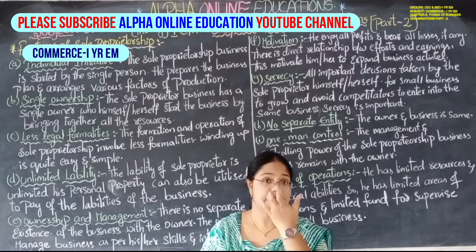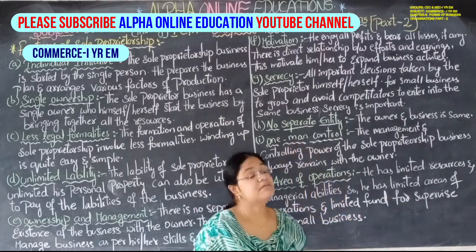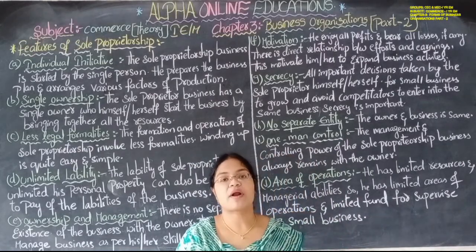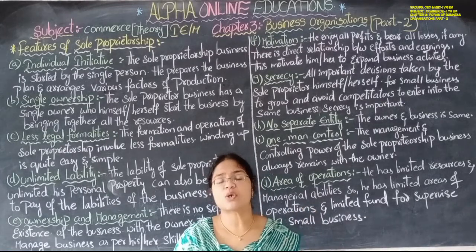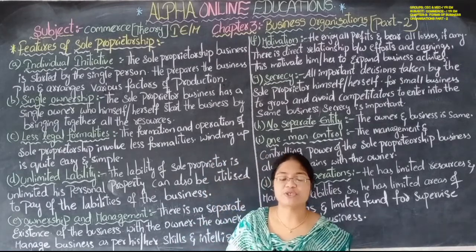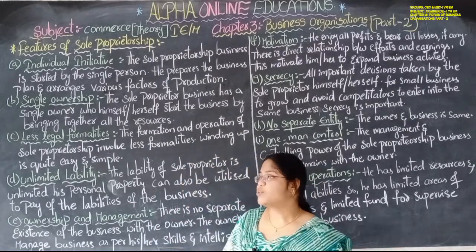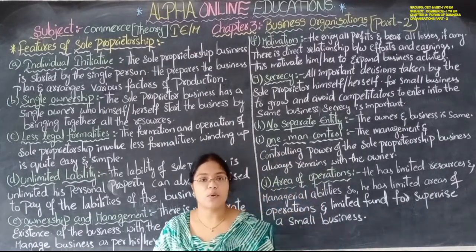Commerce first year's English medium theory part, and the chapter that we are dealing with is business organizations. We have sole trading, sole proprietorship, joint Hindu family, joint stock companies, cooperative societies and partnerships in this chapter. We are going to discuss each and everything. So in this session we are going to study the features of the sole proprietorship.